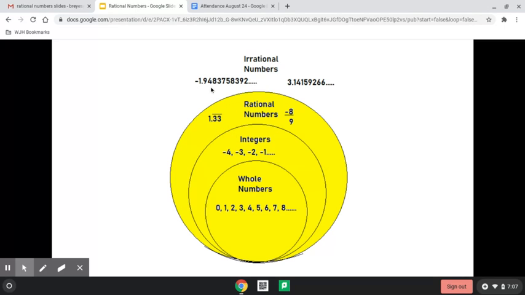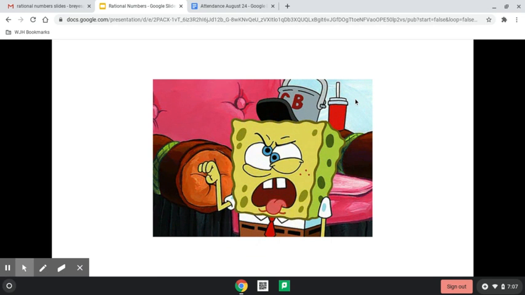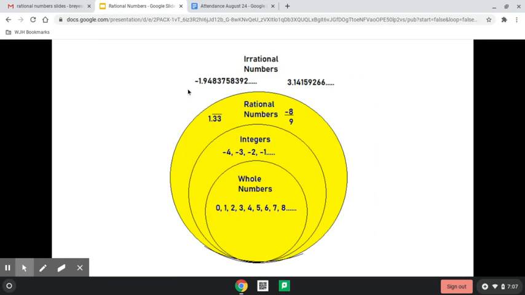So next we have the irrational numbers. Do you know what it means when someone's being irrational? Well, it's when they're not being logical. They just keep going and going forever, just keep babbling about nothing. And that's kind of what these irrational numbers are like. You see, there's no real pattern to them. It just keeps going on forever, and there's no rhyme or reason to it.